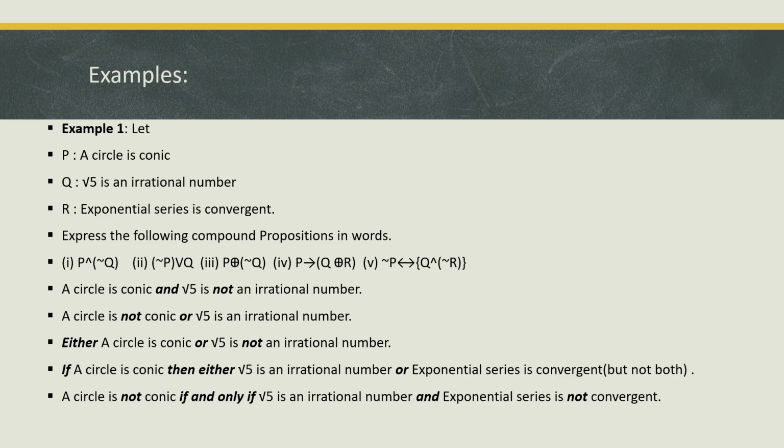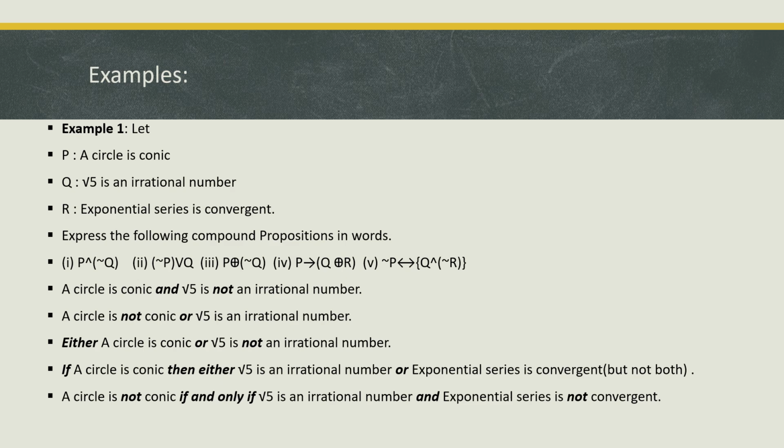P and negation of Q defines a circle is conic and root 5 is not an irrational number. Negation of P or Q implies a circle is not conic or root 5 is an irrational number. P XOR negation Q describes either a circle is conic or root 5 is not an irrational number.